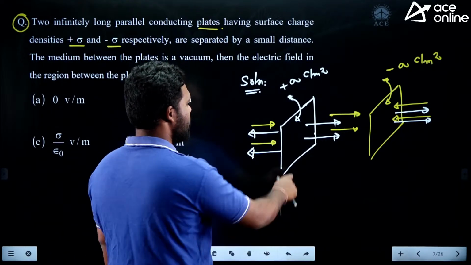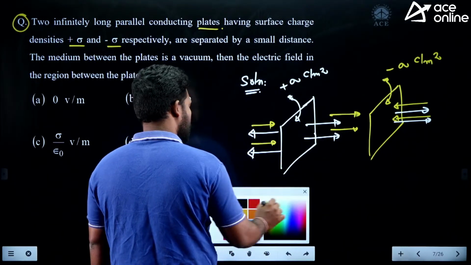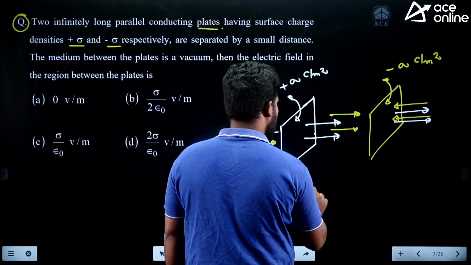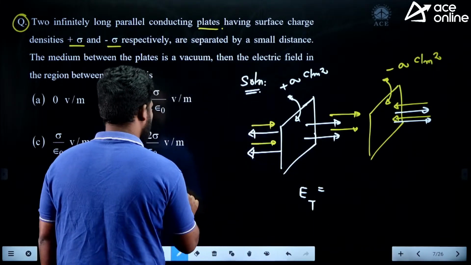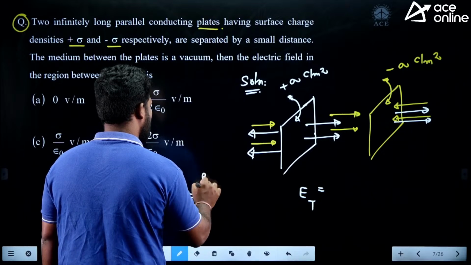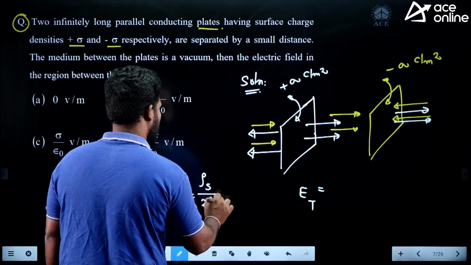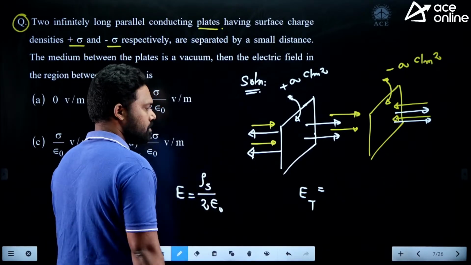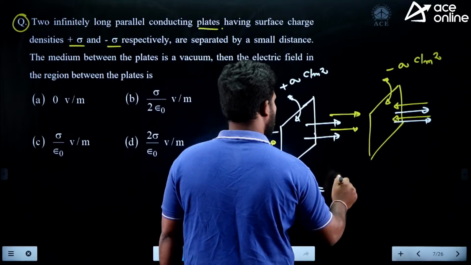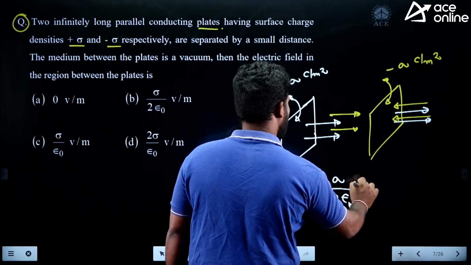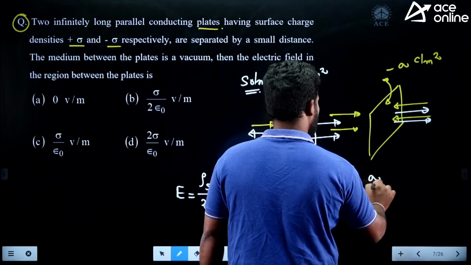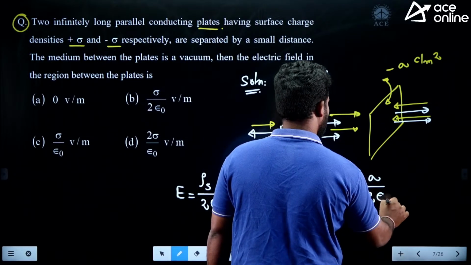Okay. We have to just add the things here. So what is the total electric field between these two regions? What is the formula? Electric field E is equal to rho s by 2 epsilon naught. So you have to add due to this one and this one. Sigma divided by 2 epsilon naught plus sigma divided by 2 epsilon naught.